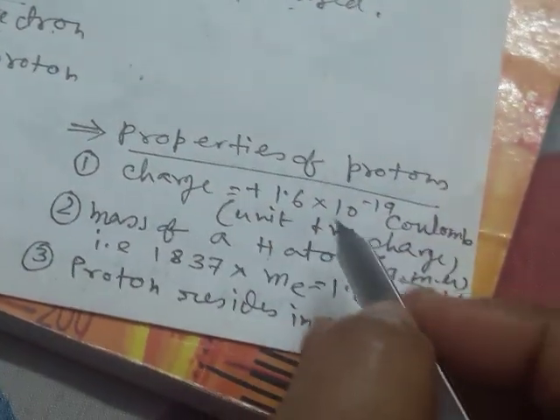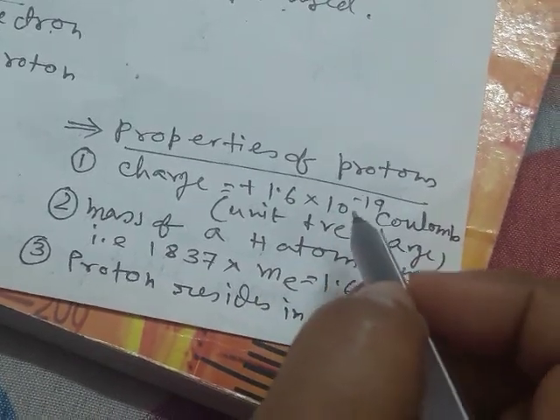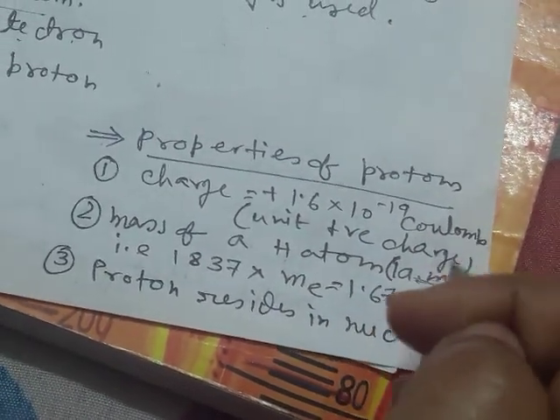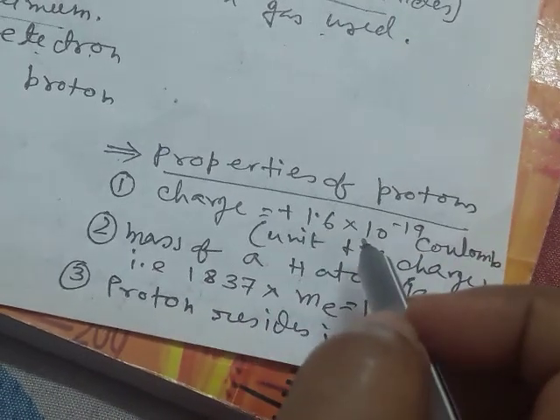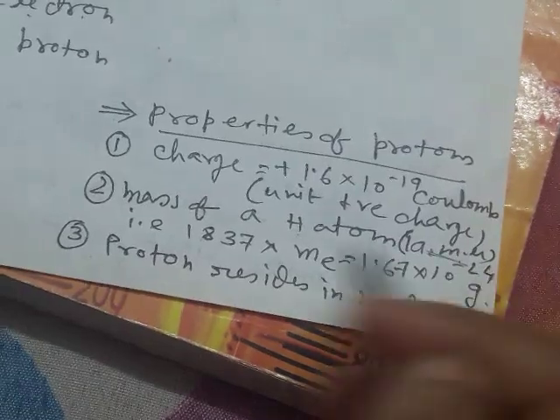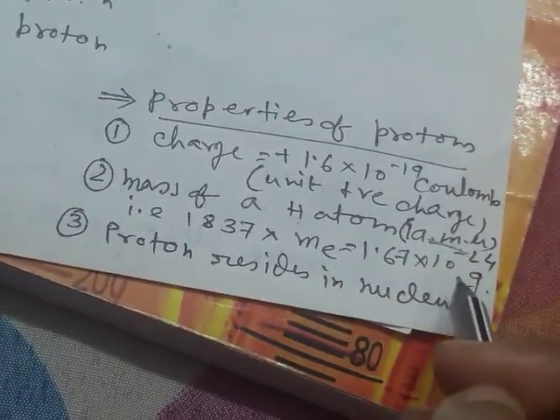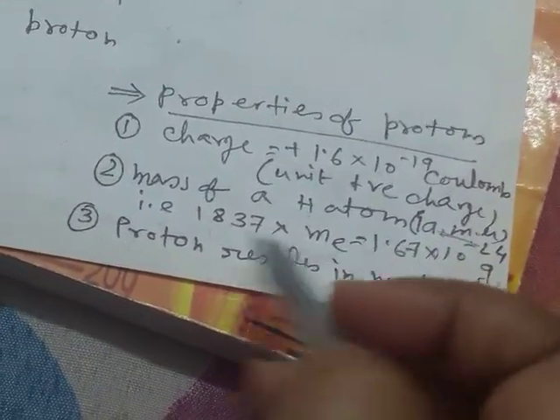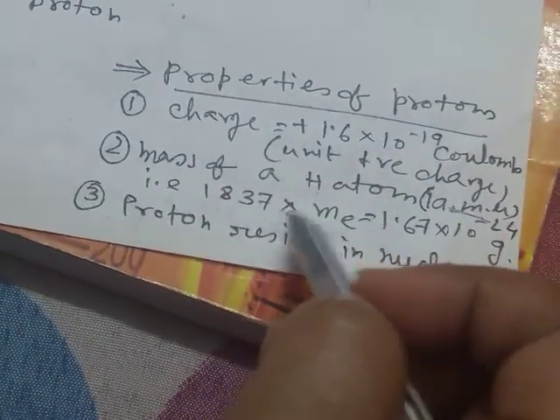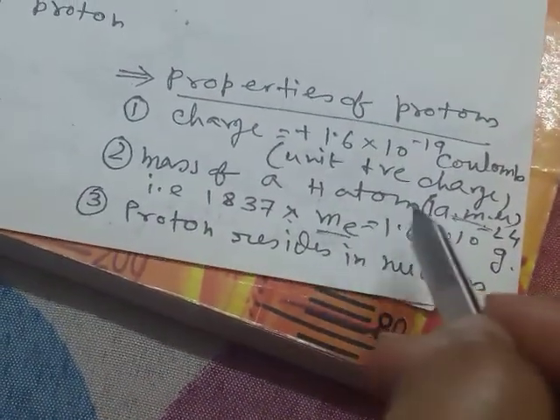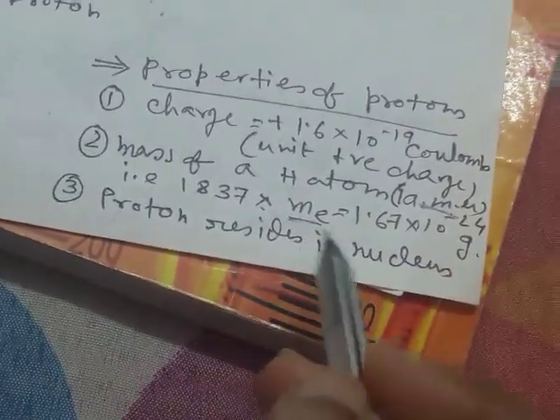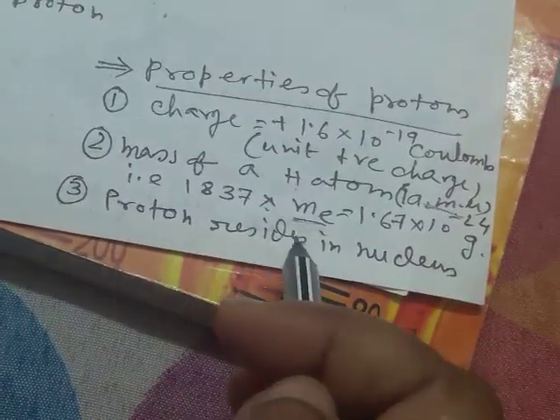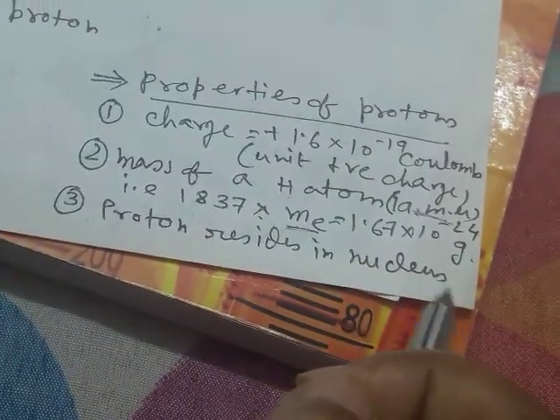Similarly, the charge of proton is 1.6 times 10 to the power minus 19 coulomb, like the electron. The only difference is that it is positive charge instead of negative charge. Mass is 1 AMU, where the mass of proton is 1837 times higher than the mass of electron, that is, a hydrogen atom is much heavier than an electron. And protons reside in the nucleus, as they are positively charged, they reside in the nucleus of the atom.